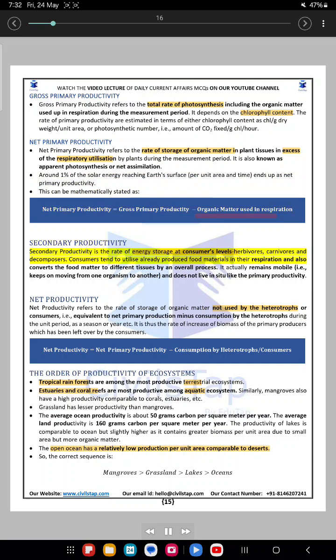Secondary productivity. Secondary productivity is the rate of energy storage at consumer levels: herbivores, carnivores and decomposers. Consumers tend to utilize already produced food materials in their respiration and also convert the food matter to different tissues by an overall process. It actually remains mobile, i.e., keeps on moving from one organism to another and does not live in situ like the primary productivity.